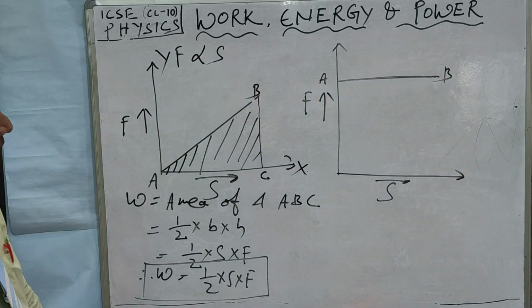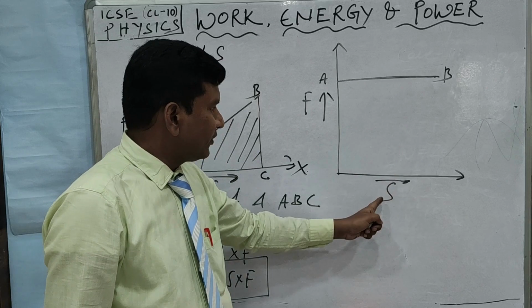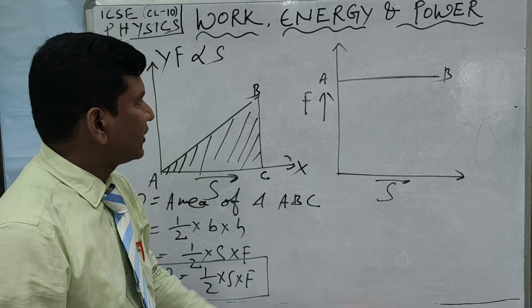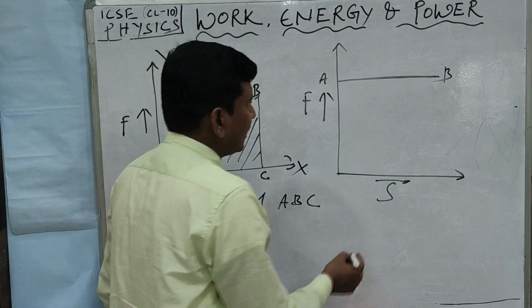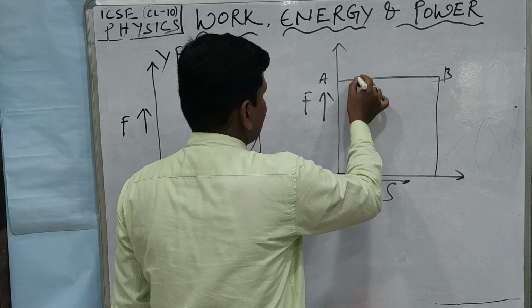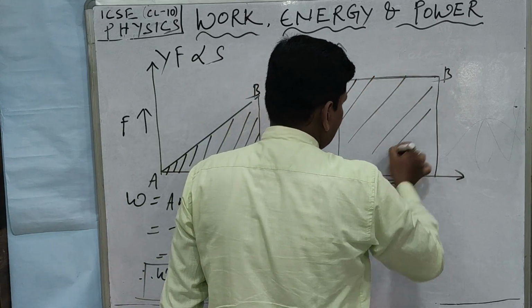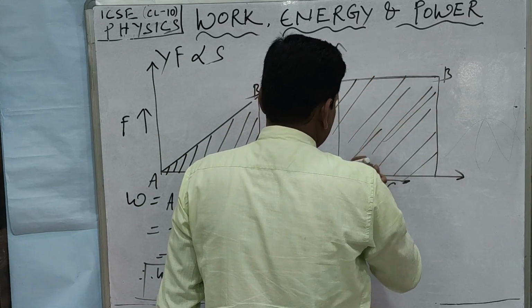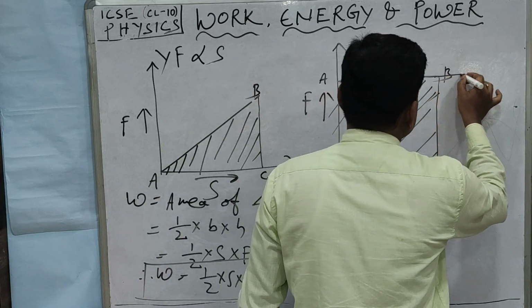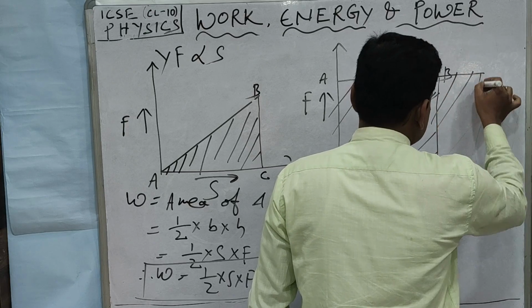Now the area enclosed by the sketch AB with the displacement axis gives us the amount of work done by this constant force. So how can you find it? Drop a perpendicular from here to here. Now this becomes a rectangle.